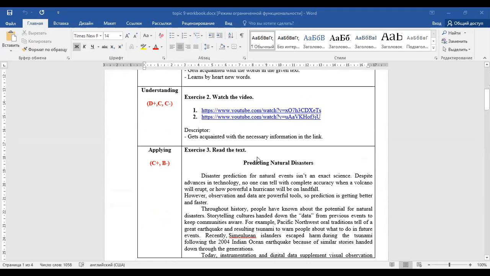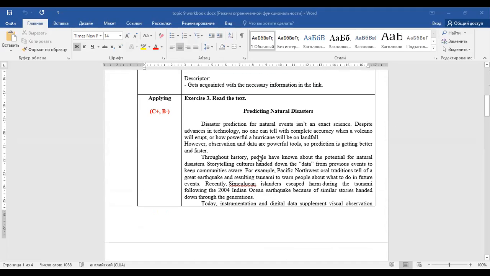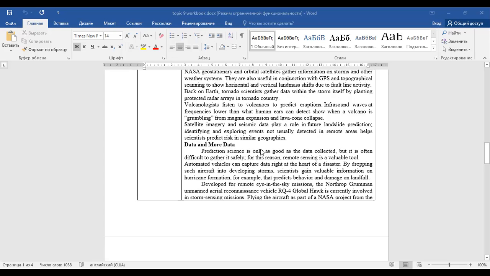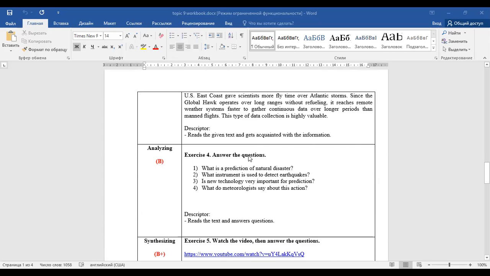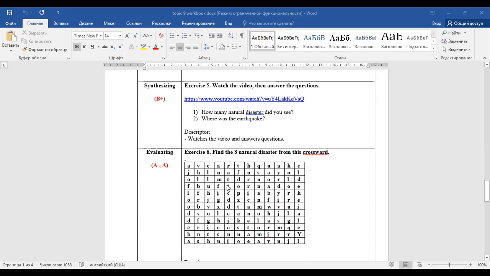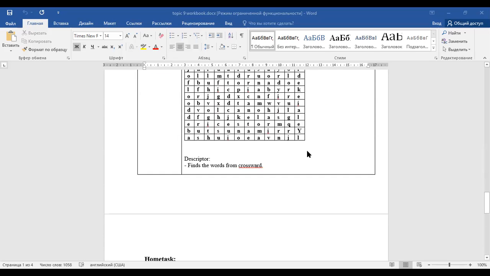Third is read the text and get acquainted with information about this topic. Fourth is answer the questions. Next is watch the video and answer the questions. The last one is find the 8 natural disasters from this crossword.